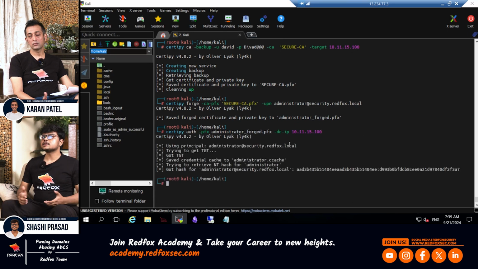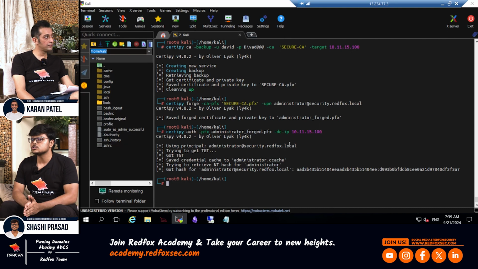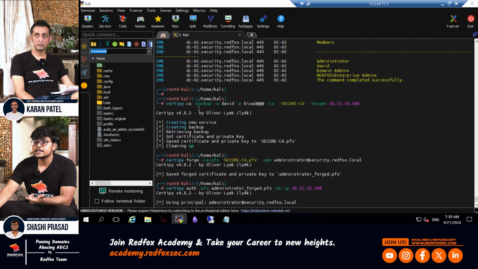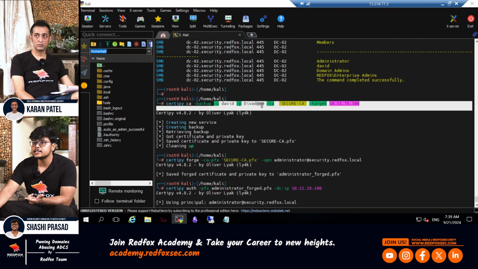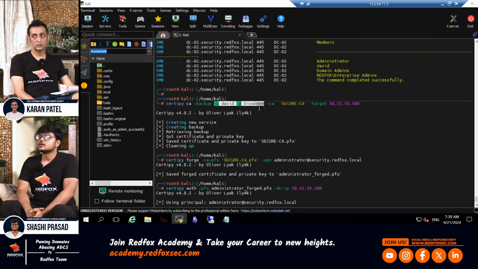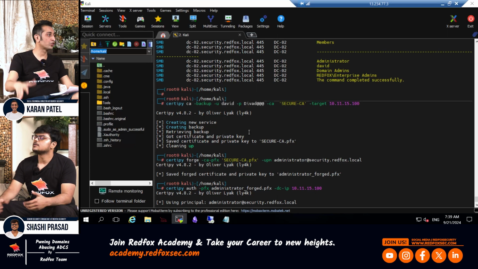And as we can see, with this forged certificate, we were able to get to the TGT of the administrator and to the NT hash of the domain administrator. So this is how you can exploit ESC5. Other thing, let's suppose we directly get hold of this user and this user has local administrator, right? Then we don't have to exploit RBCD and all. We can directly forge the certificates. So you created a scenario where you could show this happening.